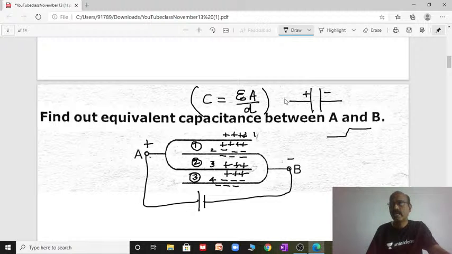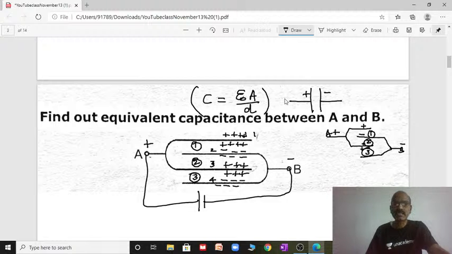Plate A, we are giving positive, and plate B, we are giving the negative terminal, negative charge. So positive and negative form capacitor 1, and again negative and positive form capacitor 2, and then capacitor 3. All the plates are connected between the two terminals side by side.